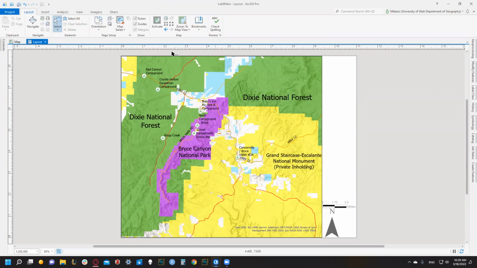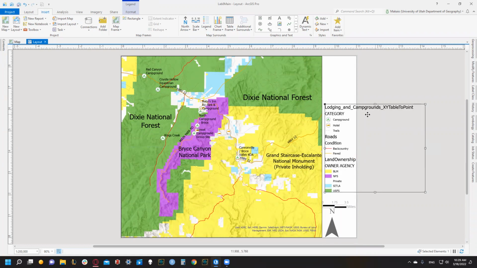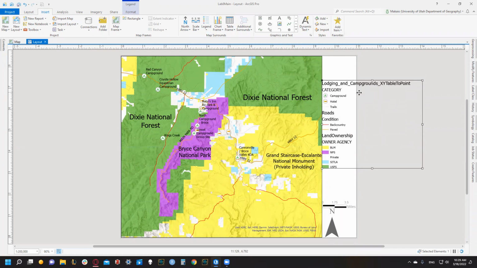Yeah. We need to add our legend. So let's go back to our insert banner. Let's add our legend. If you have this red dot, that means that you usually have things that are too long. So if we look right here, we have our lodging and campgrounds, XY table point. That takes up a lot of extra space. So we're going to edit that.